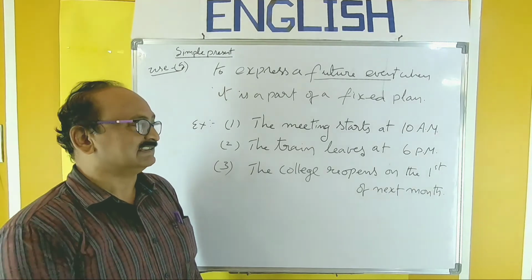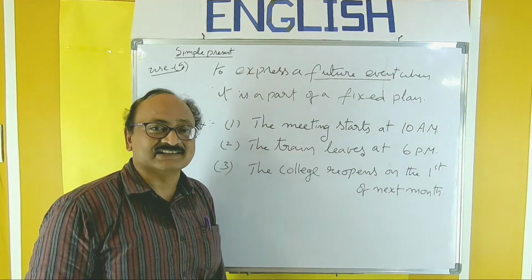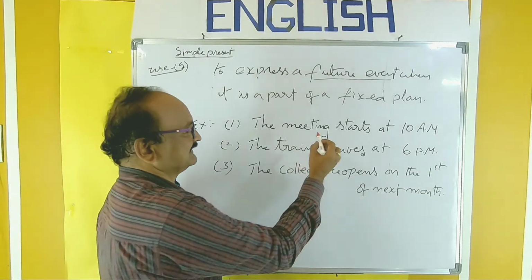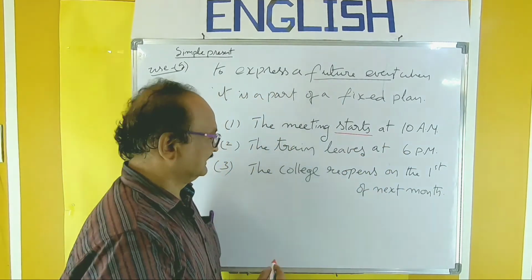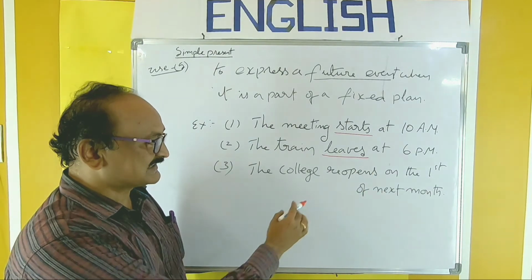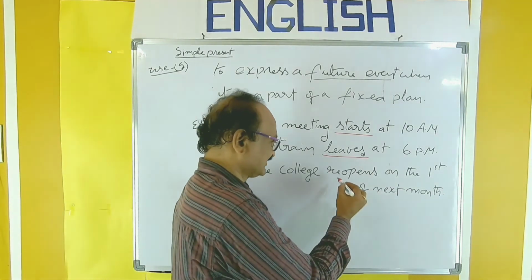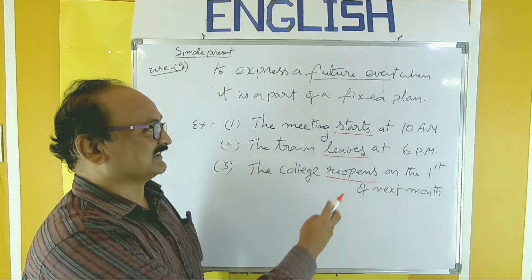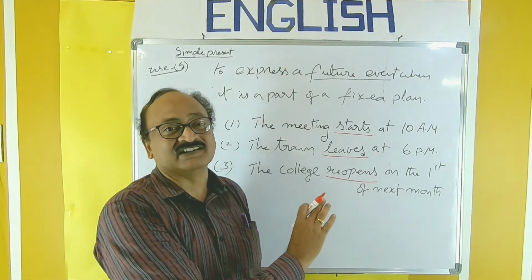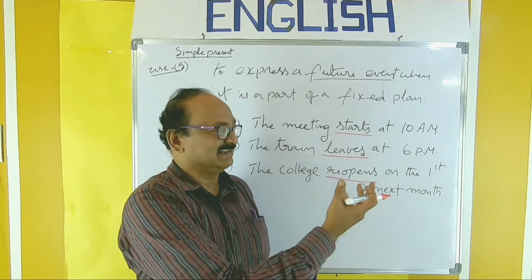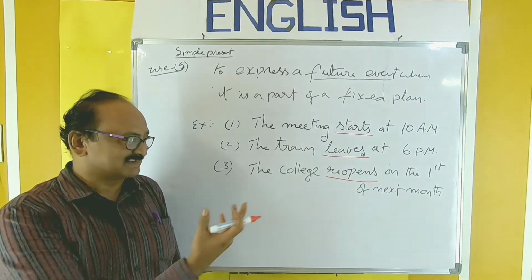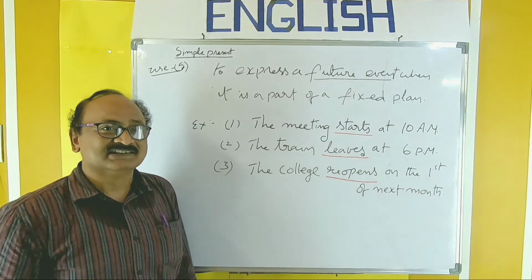Take the examples. The meeting starts at 10 a.m. Next, the train leaves at 6 p.m. The meeting starts, observe the verb. The train leaves at 6 p.m. The college reopens on the 1st of next month. Reopens. See, all these are future actions. Of course, future fixed events, and will happen later. Maybe tomorrow or sometime later or next month or something like that.